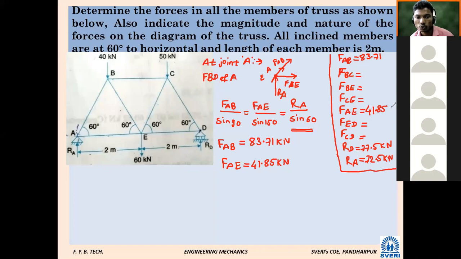So joint A is over. What about next? Which joint will we consider? You are free to select any joint, provided that what you should check?